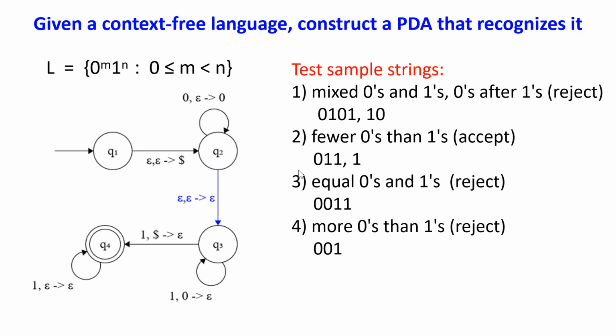The second category is the string has fewer zeros than ones. This kind of strings should be accepted. For example, 0111 should be accepted. The third one is the string has equal number of zeros and ones. Since m is strictly less than n, this kind of strings should be rejected. And for the same reason, if the string has more zeros than ones, the strings should be rejected.